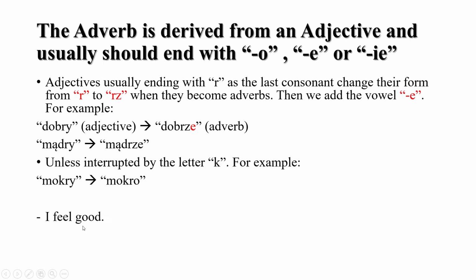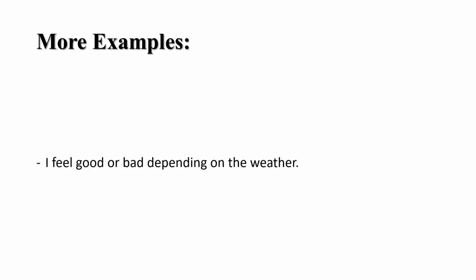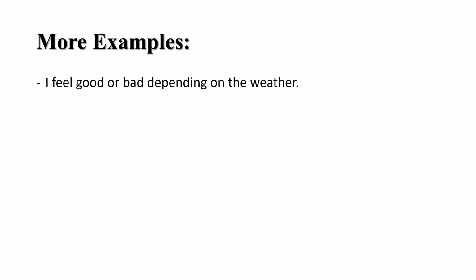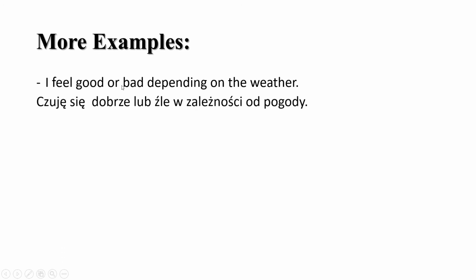Let's see some examples. So I feel good. Czuję się, it means I feel. Czuję się dobrze. I feel good. So let's talk about more examples. I feel good or bad depending on the weather. So here it's going to be an adverb. Why? Because I feel is a verb, and then the adjective becomes an adverb. So, czuję się dobrze, lub źle, w zależności od pogody.